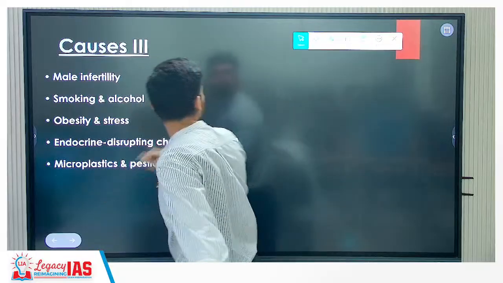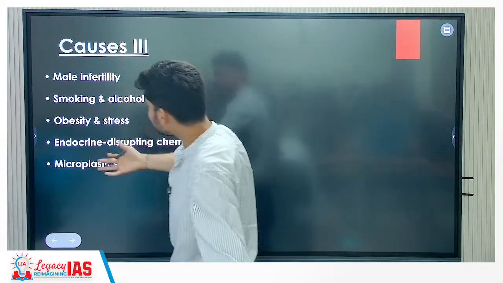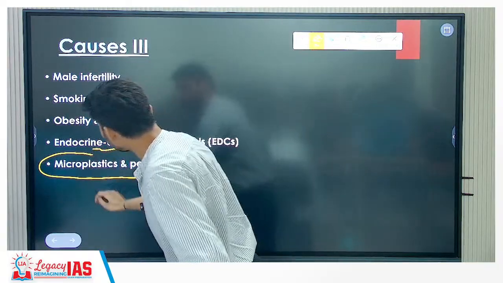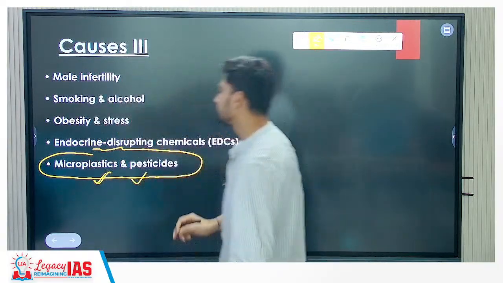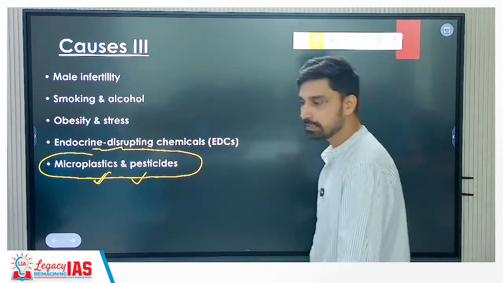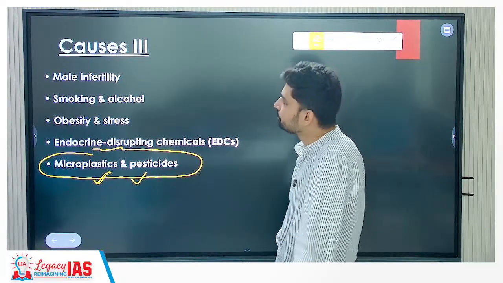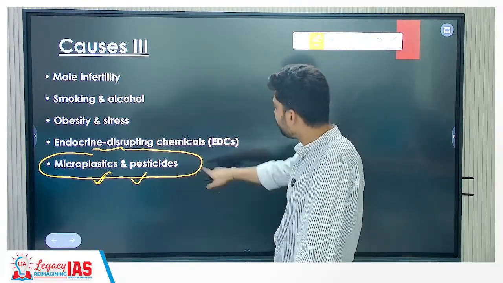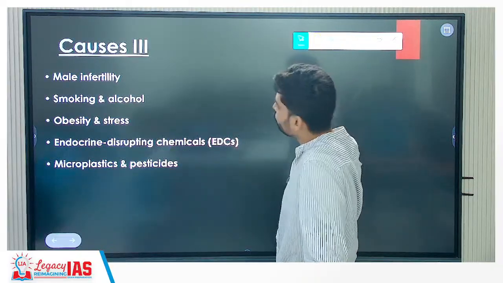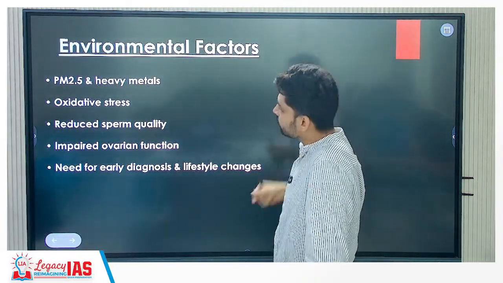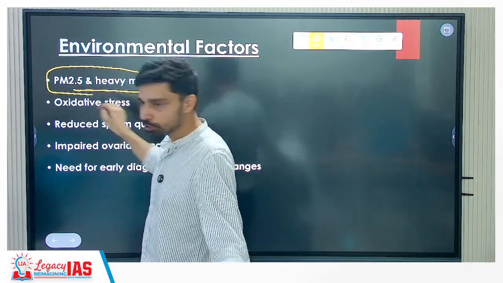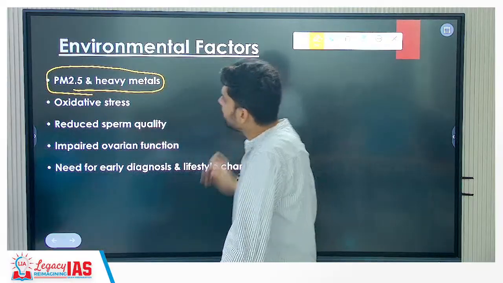So this is the most important point you have to keep in mind, because all these are understandable health related issues. But the increase in the use of microplastic and pesticides is directly increasing secondary infertility in people. So this point you can write in the environment and climate change related topics, or geography, or pollution and all that. Environmental factors: apart from these, PM 2.5 and heavy metals, their concentration has increased in our food, water, air and all that.